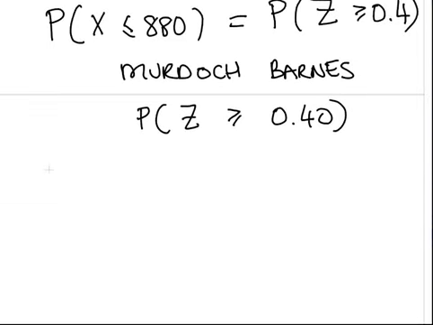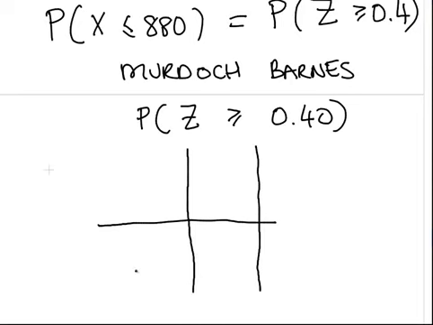The row we're looking at is the 0.4 row, and the column is the 0.00 column. I mixed up columns and rows there in terms of phrasing, but the picture draws the right conclusion.